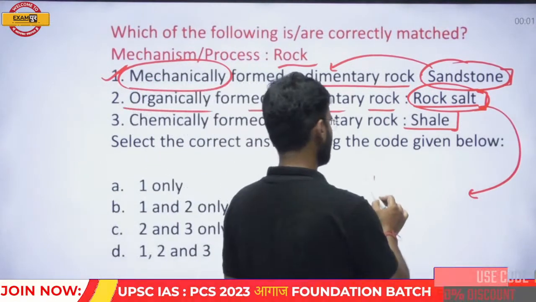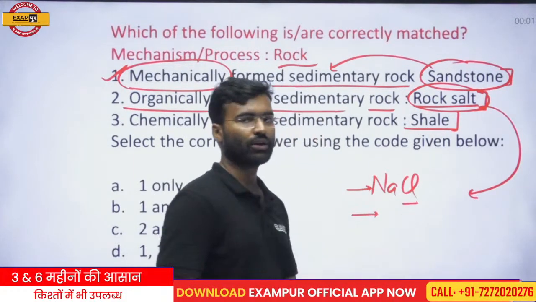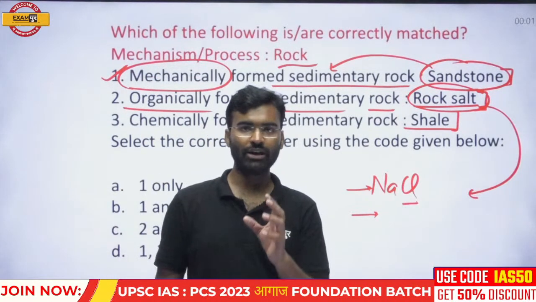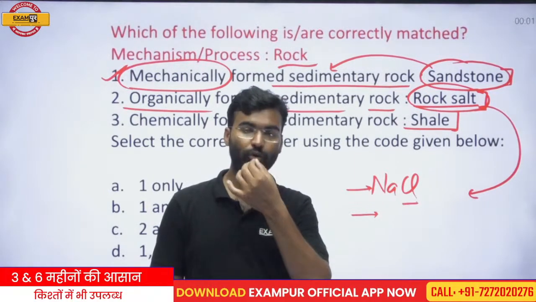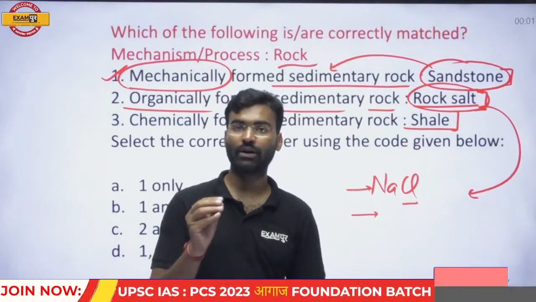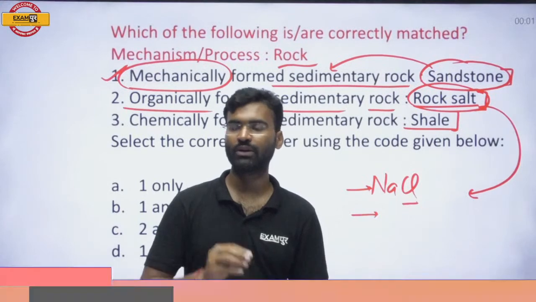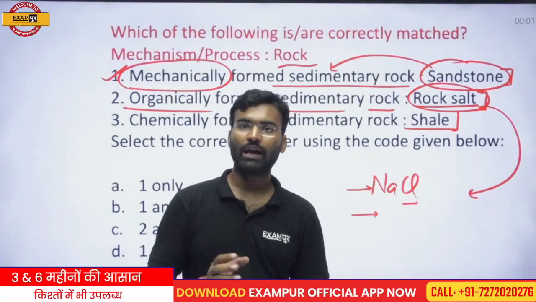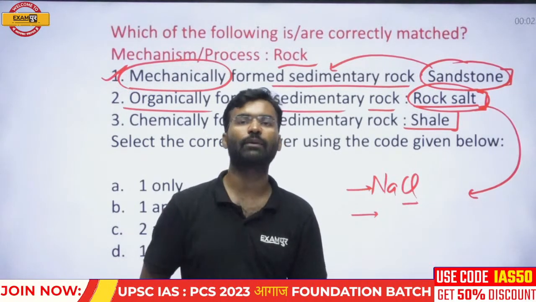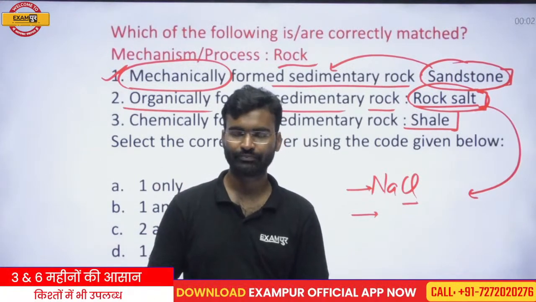If sodium chloride, potassium chloride, magnesium chloride or any other salt is accumulated in a porous rock, that means water can pass through that rock. The rock has pores, and when the water evaporates, the salt present in the water accumulates in the rock. That means this rock would be converted into rock salt.